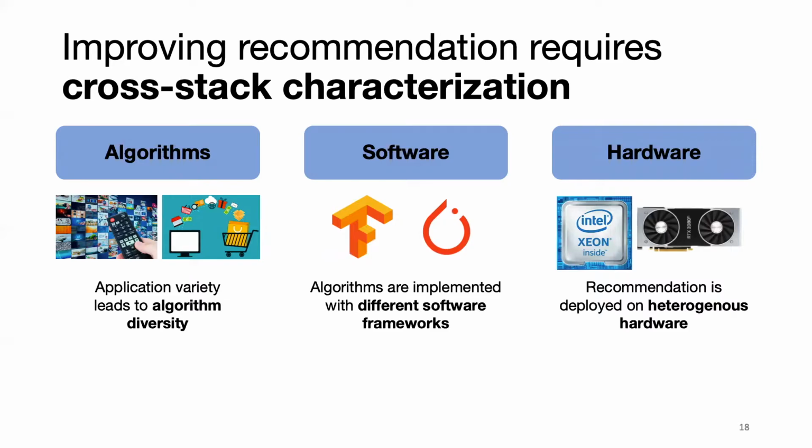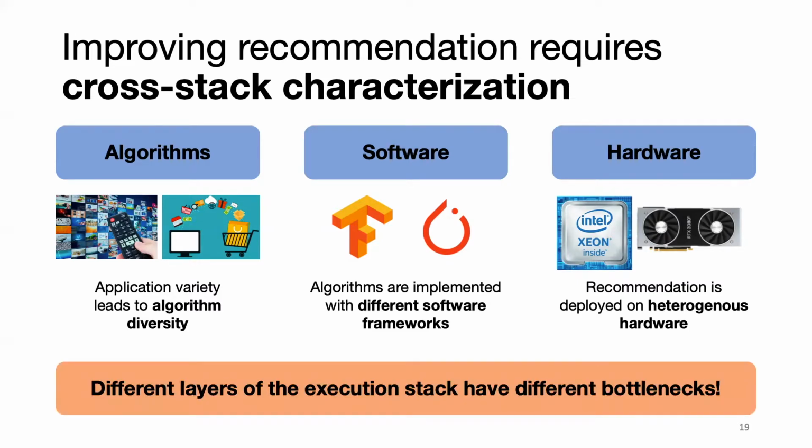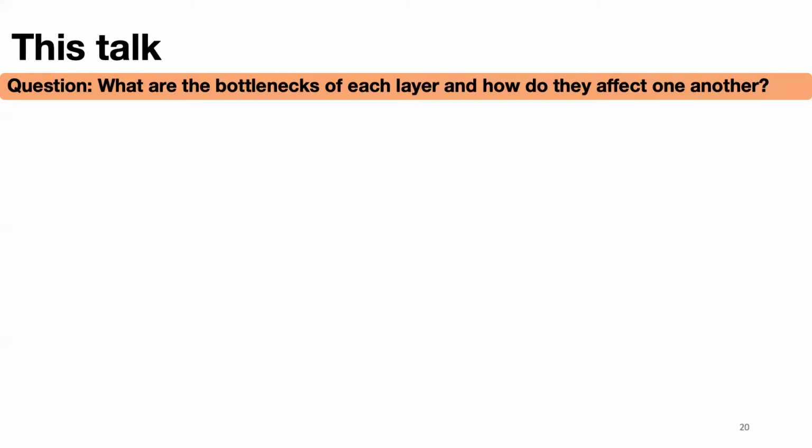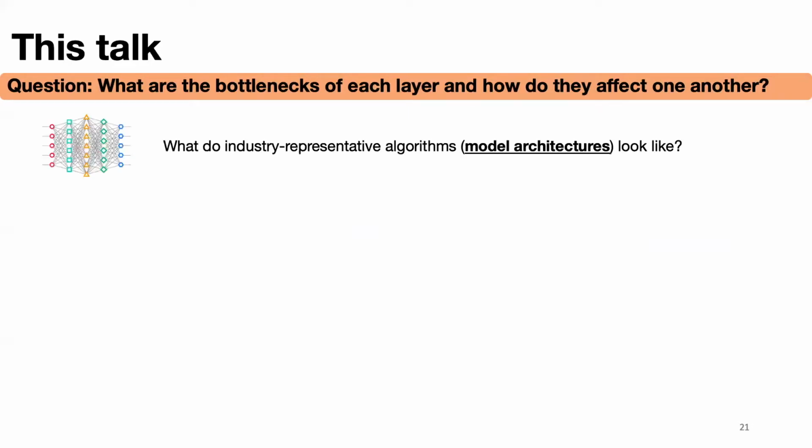Lastly, we have the hardware platforms. Leveraging heterogeneous hardware in the form of CPUs, GPUs, and accelerators is essential from both efficiency and infrastructure standpoints. This leads to an important observation that different layers of the execution stack have different bottlenecks. So the key question that we want to answer for this talk is, what are the bottlenecks of each layer and how do they affect one another?